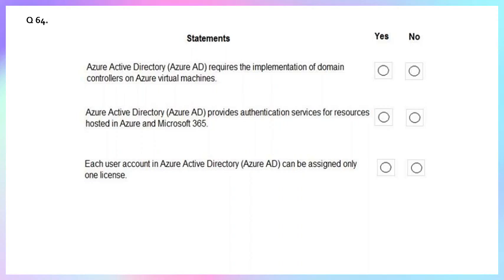Yes, the statement is true. The fundamental